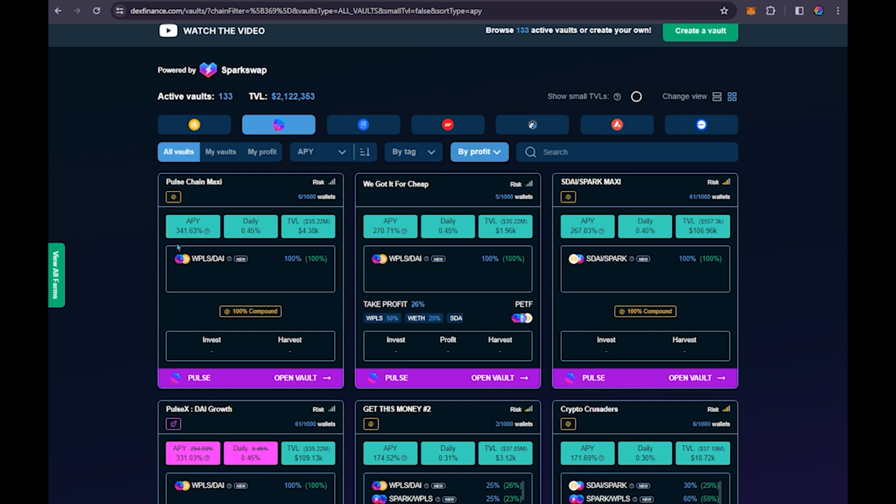The APYs listed here tell you what kind of pairs are in the vault. In this particular case, it's Pulse DAI, and the APY associated with it, how much daily APY it is, and then total value locked. In this particular vault it's only $4,300, but this is a 100% compound vault, meaning 100% of the available harvest rewards are compounded back into the vault farms.